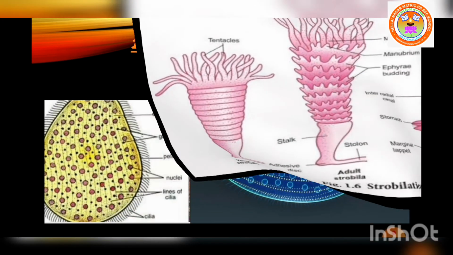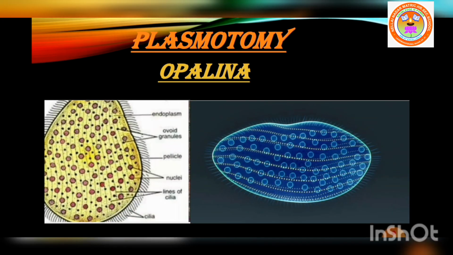The next type of fission is plasmatomy. What is plasmatomy? Plasmatomy is the division of a multinucleated parent, the parent with many nuclei. So plasmatomy is the division of a multinucleated parent into many multinucleate daughter individuals without the division of nuclei. Here the nuclear division occurs later to maintain the normal number of nuclei. Plasmatomy occurs in Opalina and Pelomyxa.